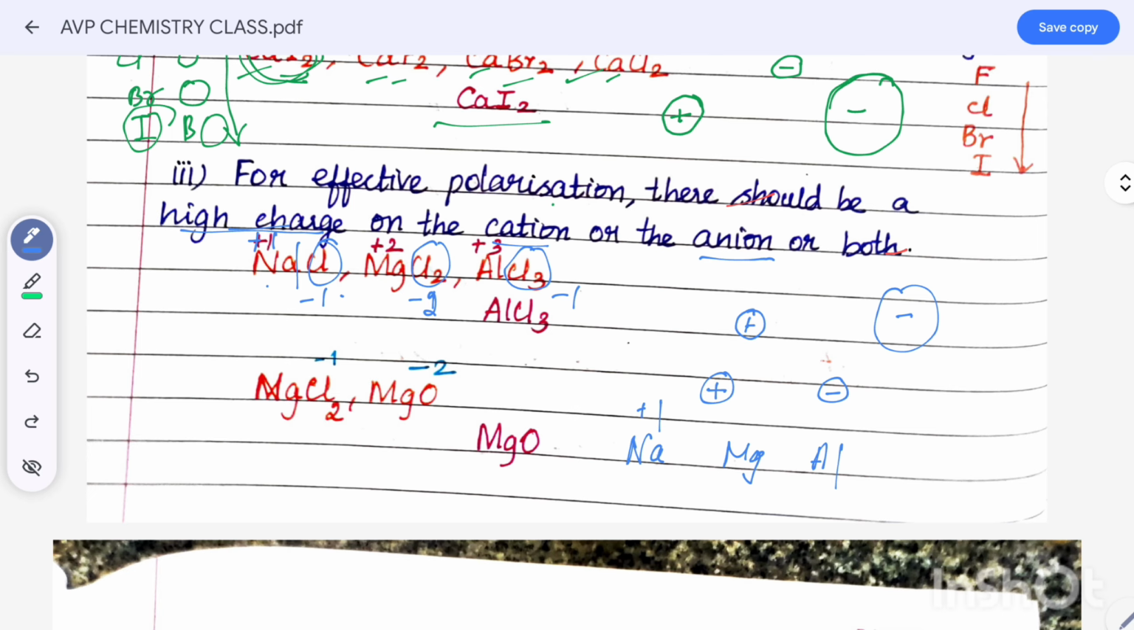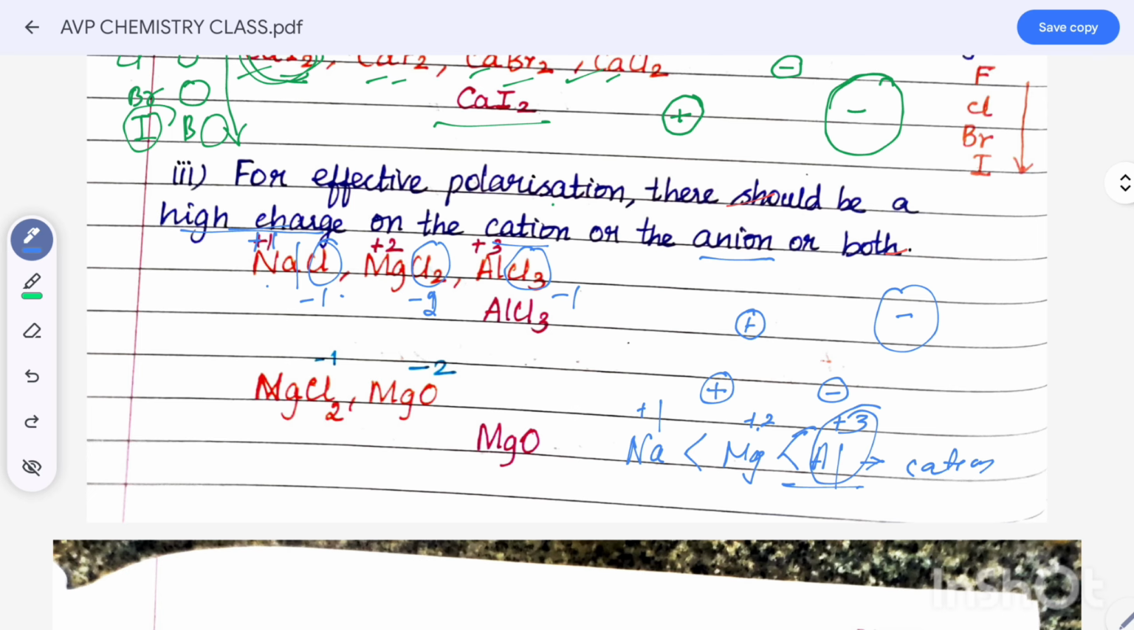Okay, here this charge is +1, my magnesium is +2, aluminum is +3. So which one has the higher charge? Aluminum. So in cation or anion, which one has the higher charge? That is high polarizing power. So this is the example for cation. Sodium is +1 charge, magnesium is +2 charge, aluminum has +3 charge. So which one is greater charge? Aluminum. Okay, so that is the high polarization.